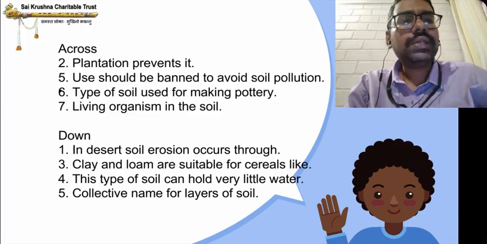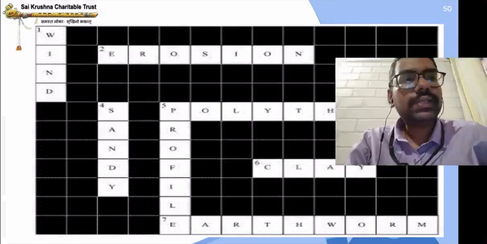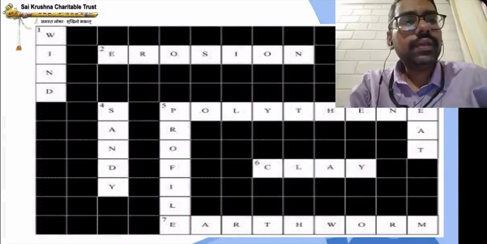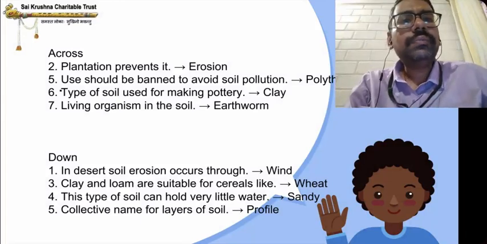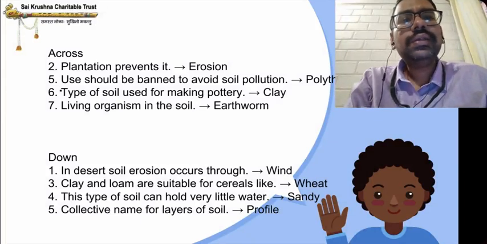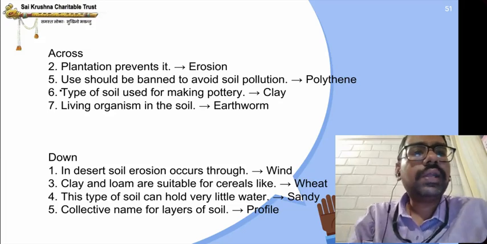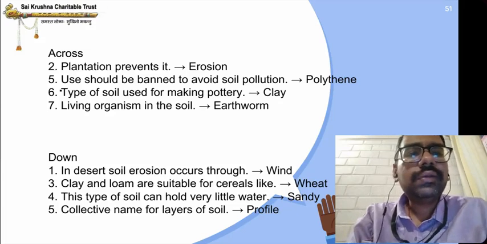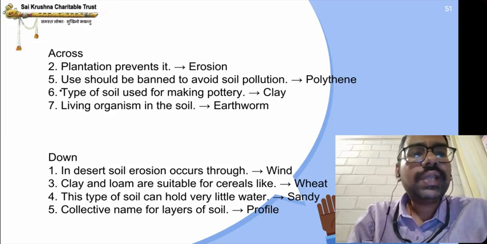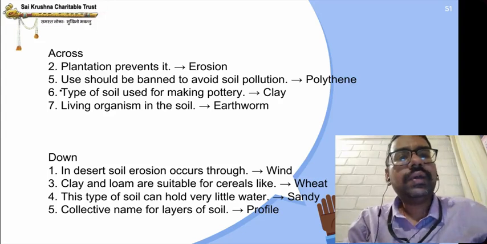What is the answer? I have given the answers here. You can check it out. Plantation prevents it: erosion. Use should be banned to prevent soil pollution: polythene. Type of soil used for making pottery: clay. Living organism in the soil: earthworm. In desert, soil erosion occurs through wind. Clay and loam are suitable for wheat. This type of soil can hold very little water: sandy soil. Collective name for layers of soil is profile. See, answers are here. Okay, children.